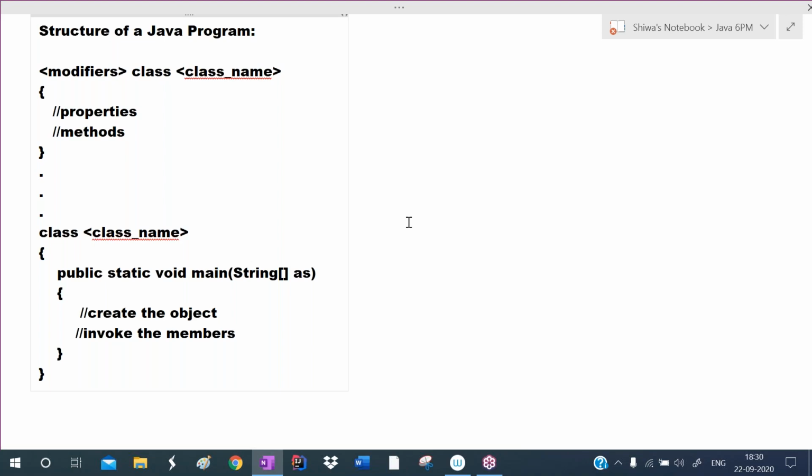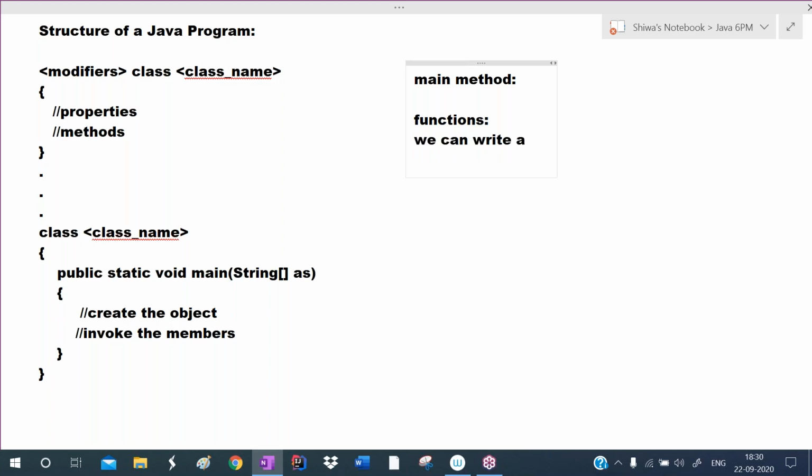Now, observe carefully here. I want to talk about this main method. So what is this main method? See here. Most of you already know about the C language. In the C language, you learned about functions. In the functions chapter, you learned that we can write a function in 4 ways, based on argument and return.